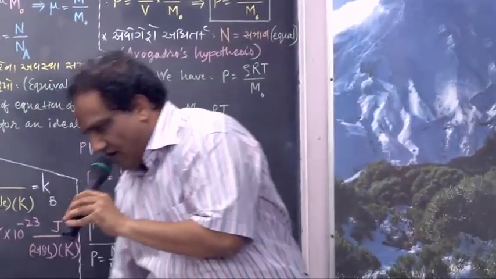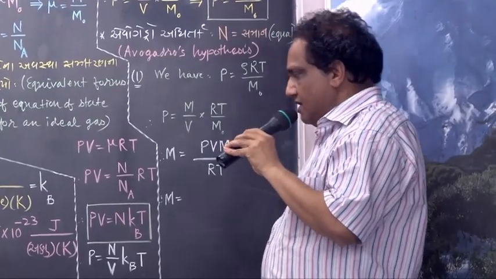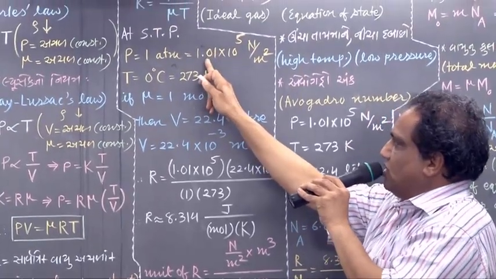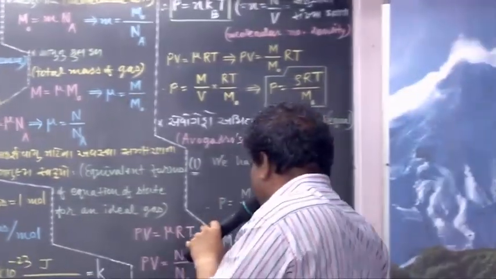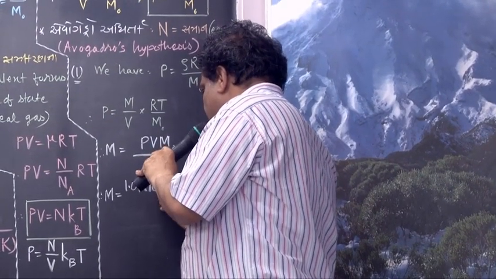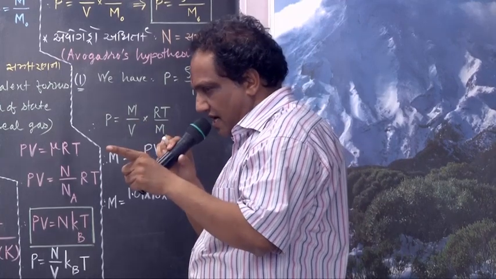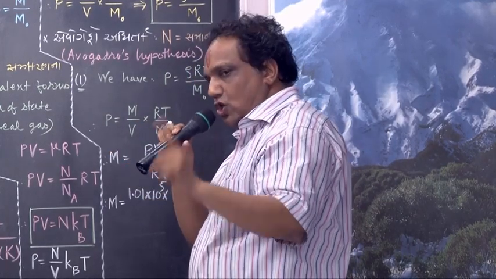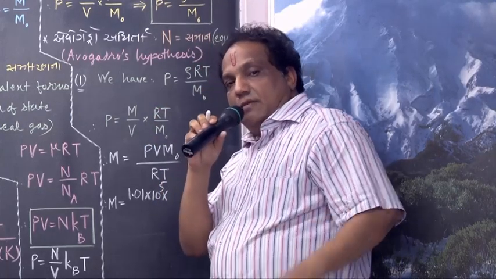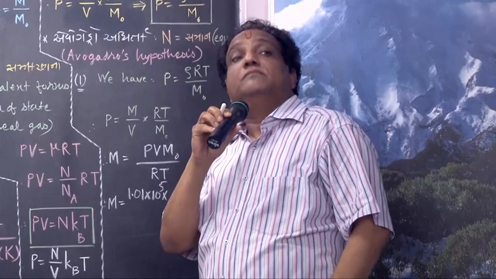Now just dictate me all the values. Pressure 1 atm. But 1 atmosphere is how many Newton upon meter square? 1.01 into 10 raised to 5. What about volume? They are not given directly. Remember, for any cube or cuboid, volume is base area into height.